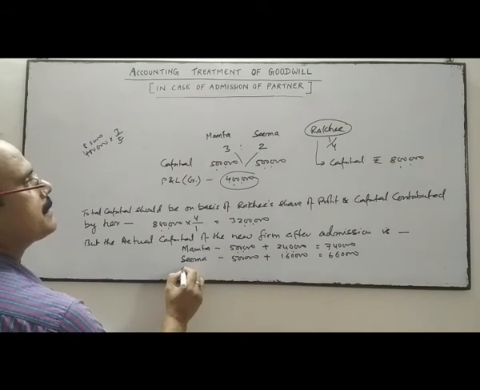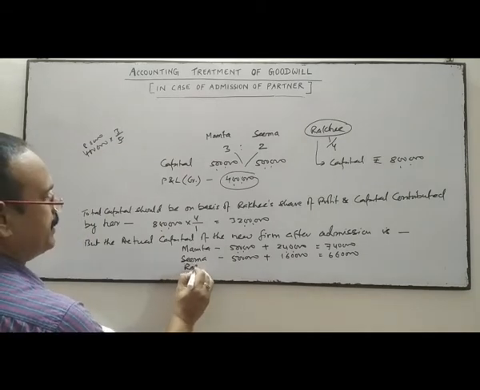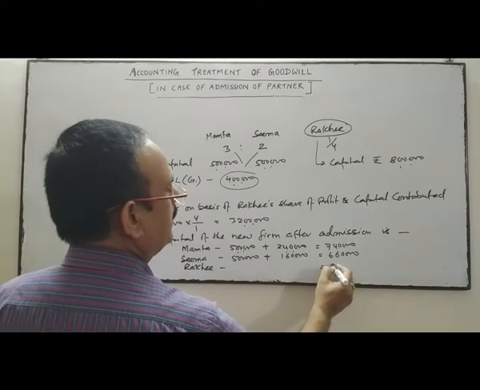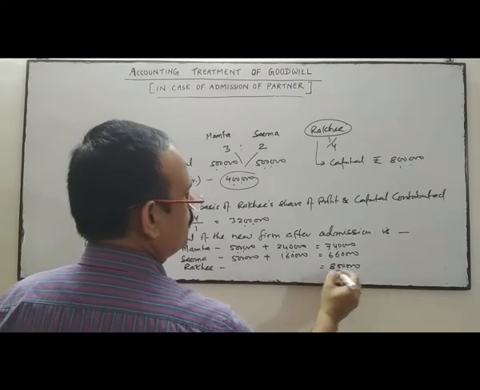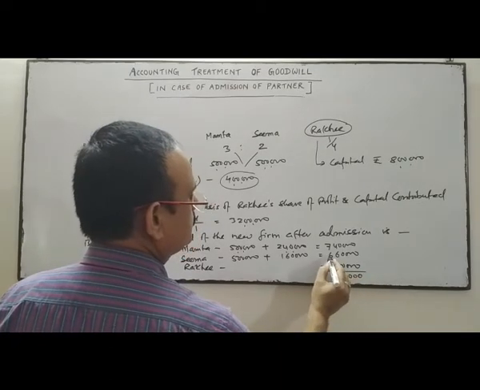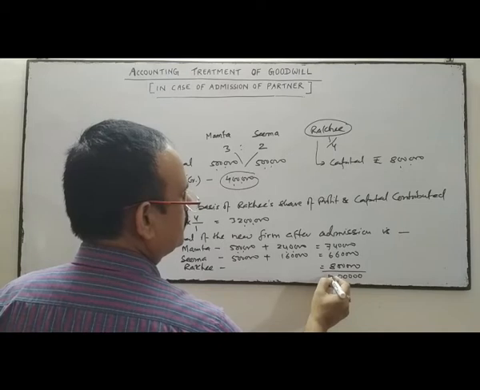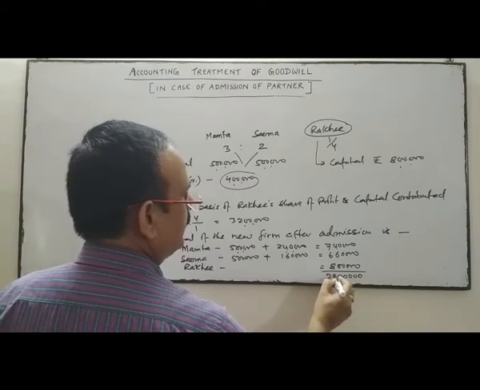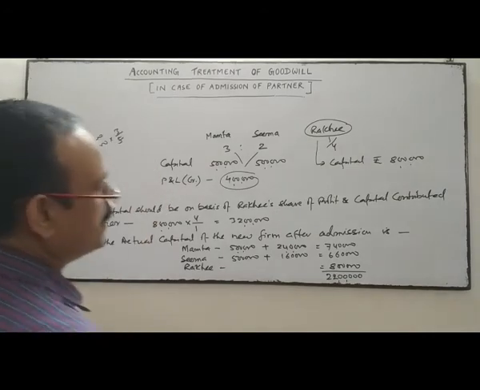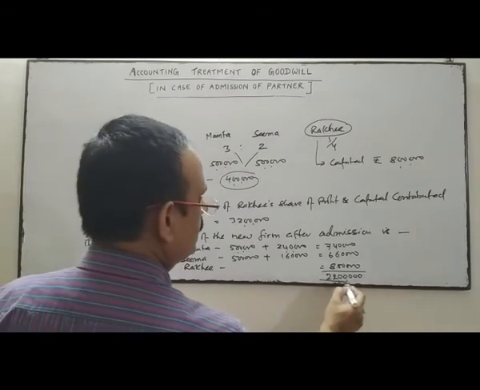So total capital of Mamta is 7 lakh 40 and Seema's is 6 lakh 60. And new partner Rakhi's capital is 8 lakhs. So total capital in the new firm is 22 lakhs.